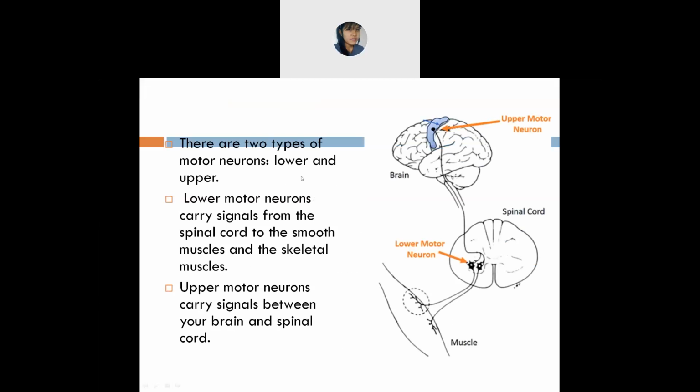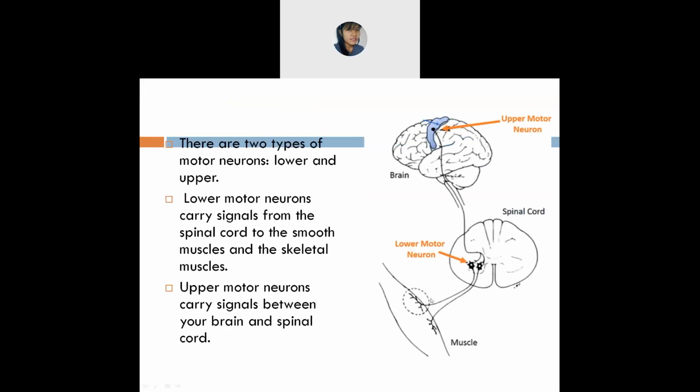Okay, in motor neurons you'll find two parts, the lower and the upper. So what will the lower motor neurons do? They will send signals from the spinal cord to the smooth muscle and the skeletal muscle.